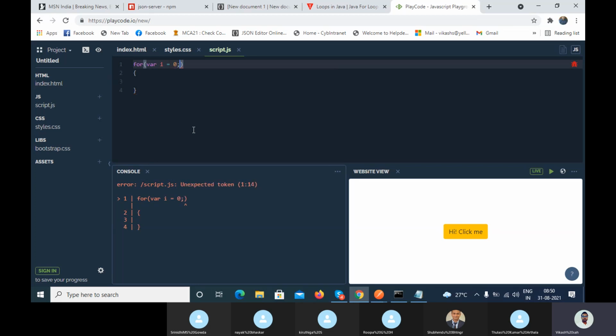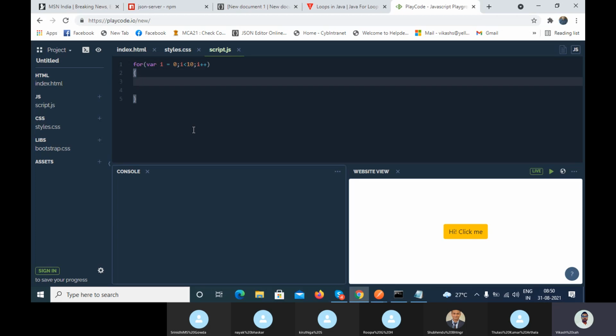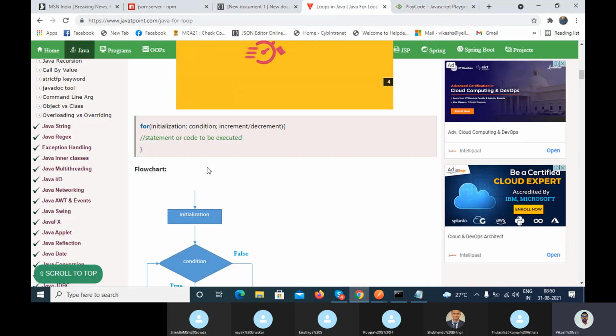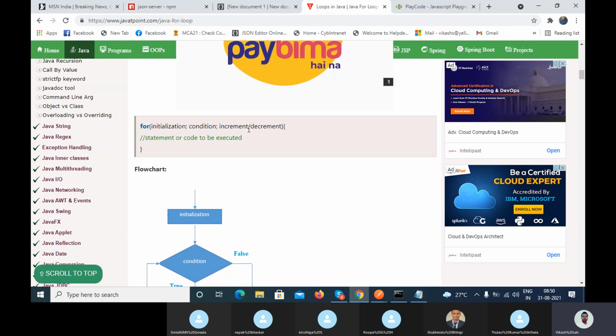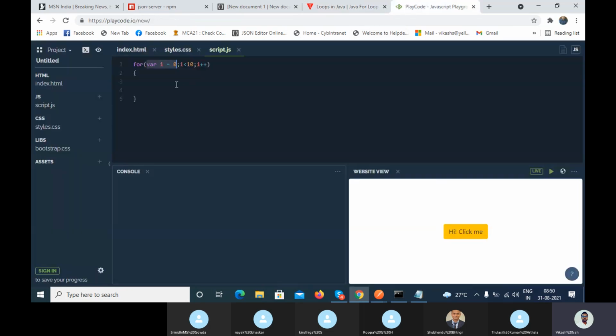The initial value is 0. And I am writing the condition: if i is less than 10. At the end I'm incrementing the value, i++. So I have used three arguments here, as per the syntax: initialization, condition, and increment or decrement.